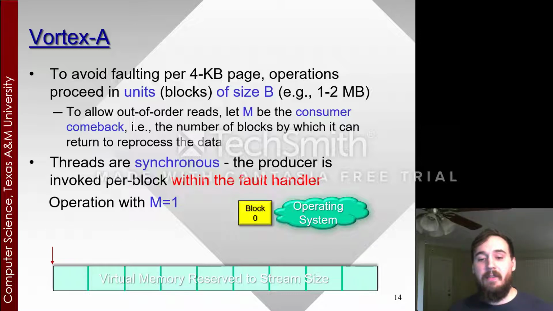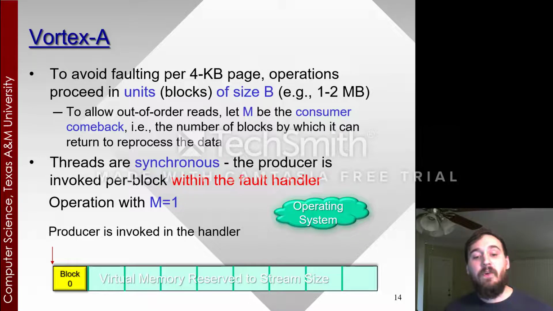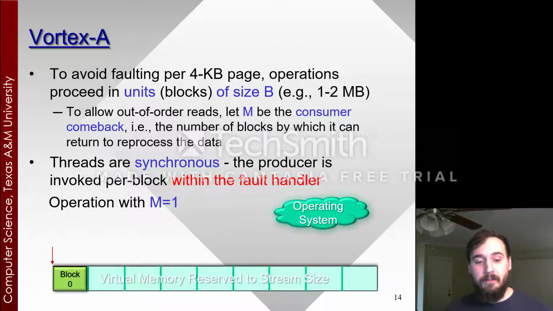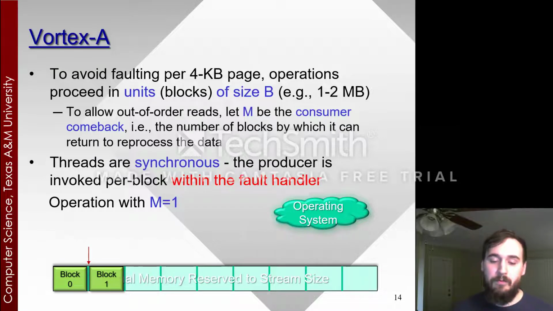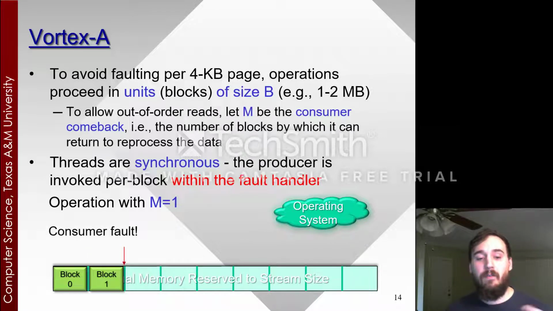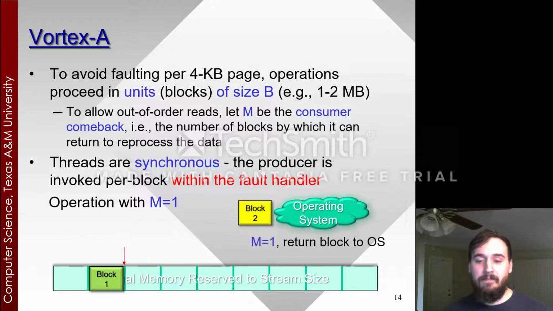Within the handler, we allocate block 0, map it into space. We invoke the producer to produce this block. The producer then reawakes the consumer, which consumes this block, and faults again on the edge of block 0. The exact same thing happens. Within the fault handler, we allocate block 1, map it into place, invoke the producer in the handler, which produces the block, and reawakes the consumer. The consumer faults. We're back in the handler again.